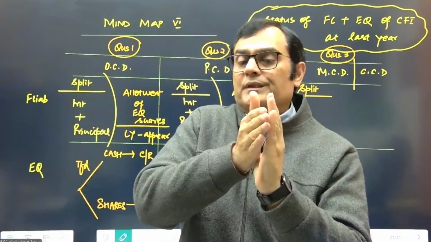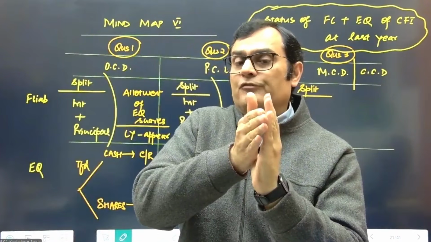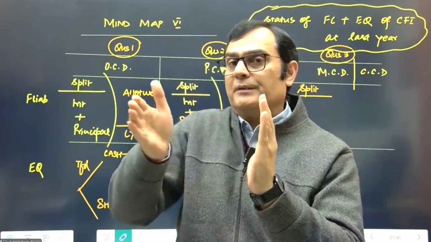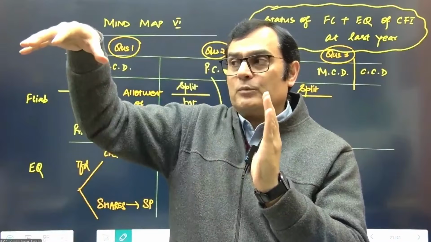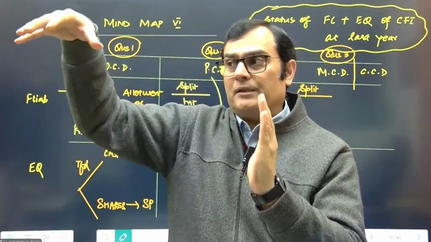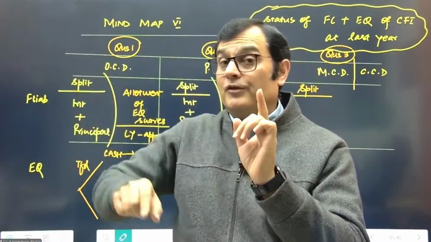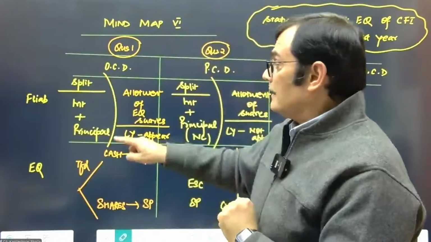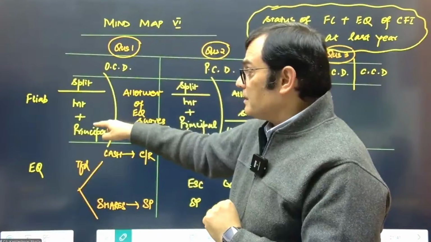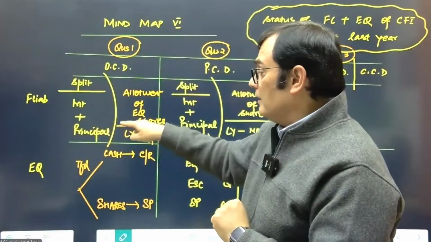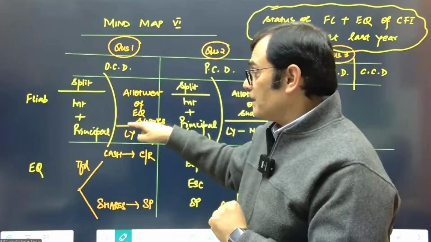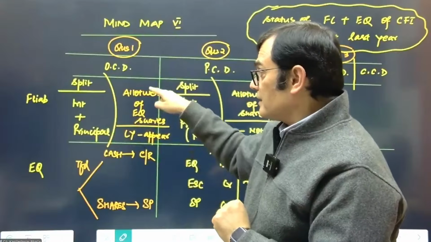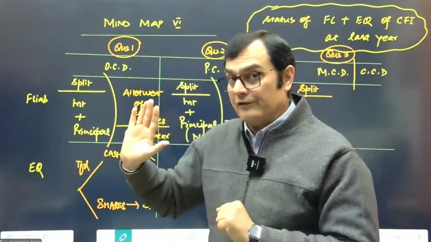When you consider the financial liability for an optionally convertible debenture, you take the present value of interest and principal both. So your ledger includes interest and principal both. Since it includes both, against the principal you may end up allotting the shares. So you will see the allotment of shares in the liability ledger itself.